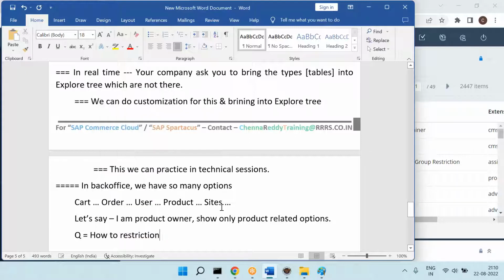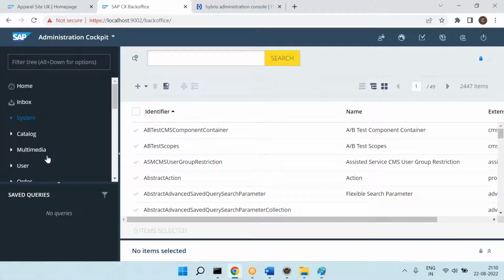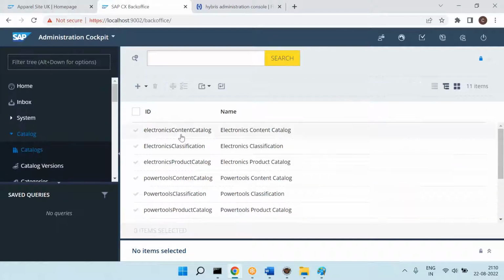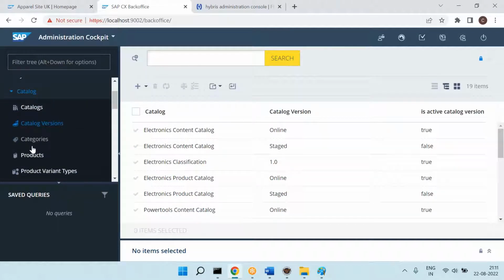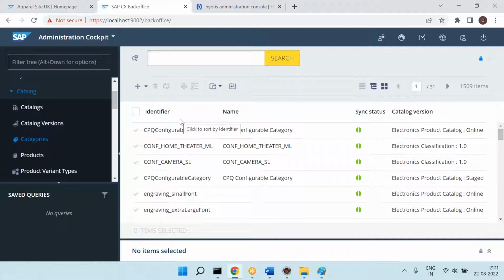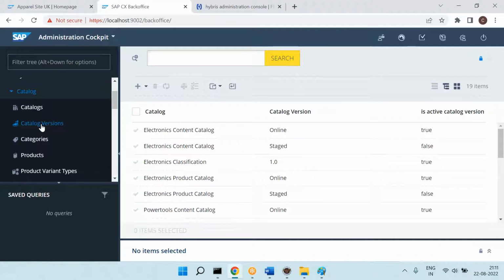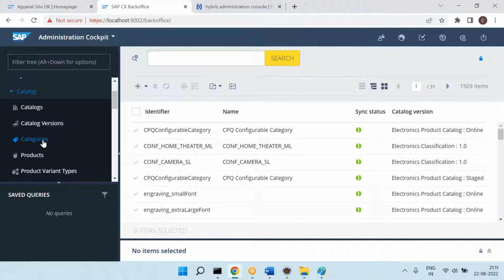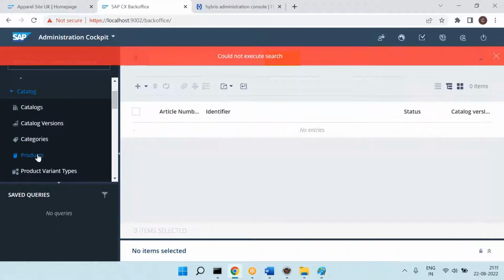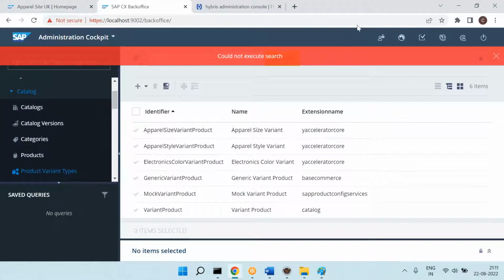Let me use the word types, because here options are nothing but the types, right? So let's say I click on this option. This option is nothing but catalog type, catalog version type, category type. If you are feeling a difficulty, what is the type? For now, you can assume table. I click on this option means I click on the catalog type, catalog table. I click on this one means I am hitting the catalog version type, catalog version table, categories type, category table, products type, product table. This error, how to fix it, I will tell you. Product variant type, product variant table, and so on.